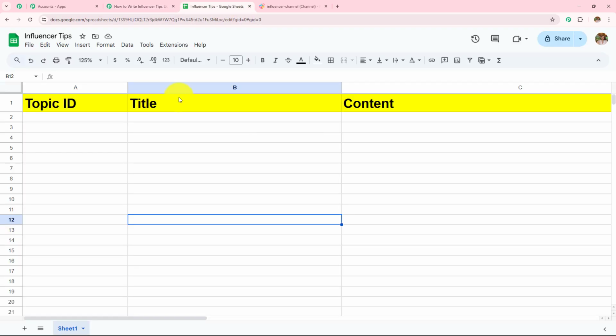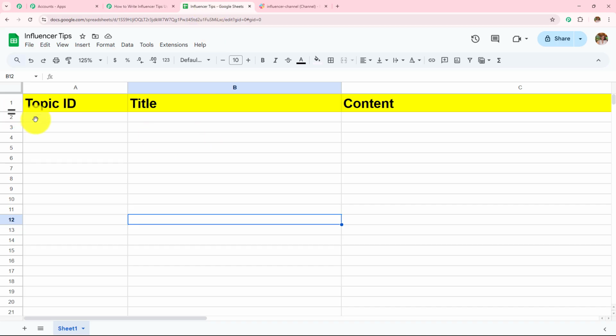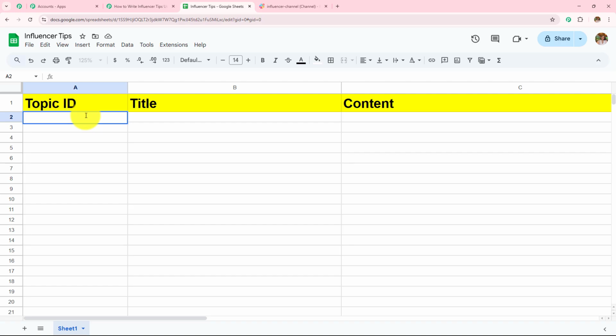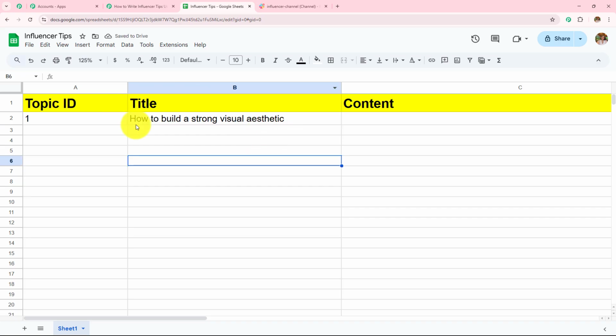So this is my Google Sheet by the name Influencer Tip, and I need to make the connection between this particular spreadsheet and my Pabbly Connect workflow. For that, first I'm going to add some title in this spreadsheet. I'm going to add my topic ID as 01, and then the title as How to Build a Strong Visual Aesthetic. So here I have added my title.